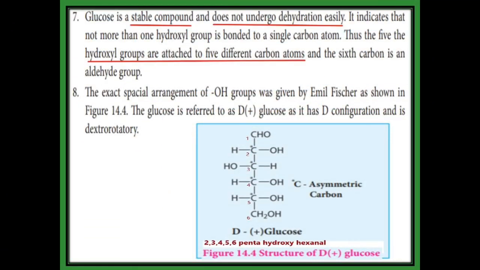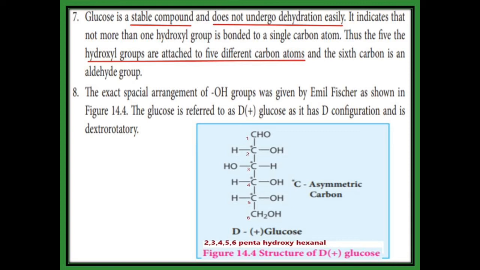Dehydration. What is dehydration? De means removal, hydration means water. So removal of water is not possible in glucose because it is a stable compound. This indicates that not more than one hydroxyl group is present on a single carbon. So from that we can conclude that the 5 hydroxyl groups are attached to 5 different carbon atoms, and the 1st carbon possesses the aldehyde group.